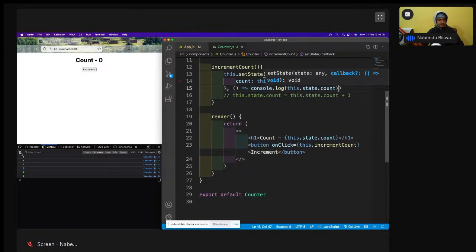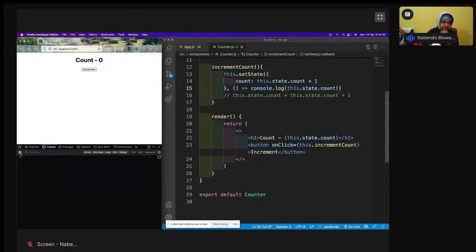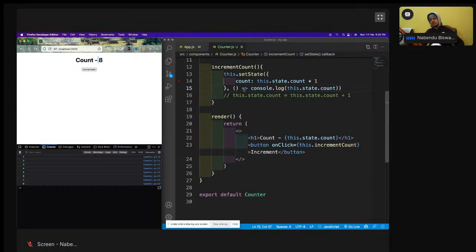See, now what will happen? I will click it again and increment. Count is 1. This is also 1. 1, 2, 3, 4. Whatever it is, it will be like this. So this is a special case. First, this count has been shown, then only it is moving to the render. This is a special case which you require in a larger production project.